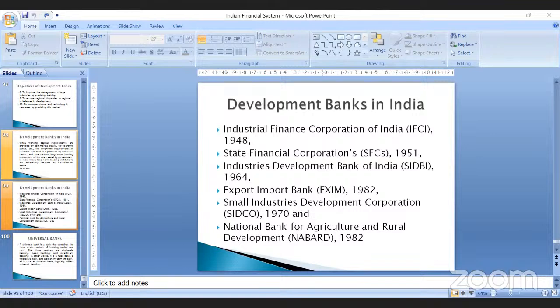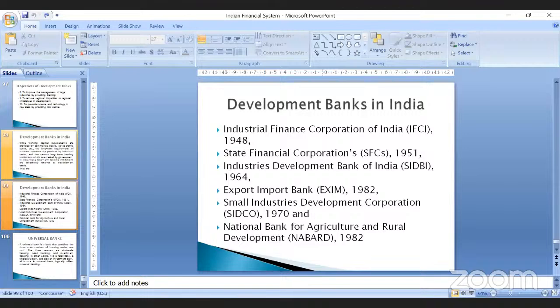State financial corporations, at state level, take care of any financial help a company or industry requires. Then there is the State Industrial Development Bank of India, SIDBI. In order to develop industries within the country or within the state, these development banks will work.